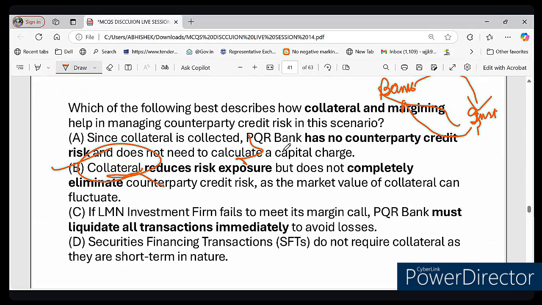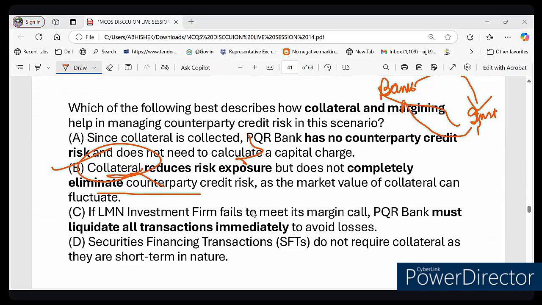So even if collateral is there, the bank still needs to hold capital for counterparty risk, right? It cannot eliminate the counterparty risk. Is it clear? Because the market price of collateral may change, the bank has to keep separate capital for this credit risk. So let me ask you one question.